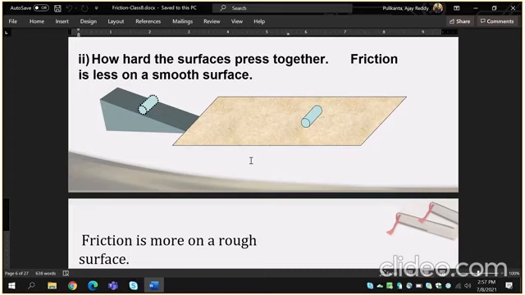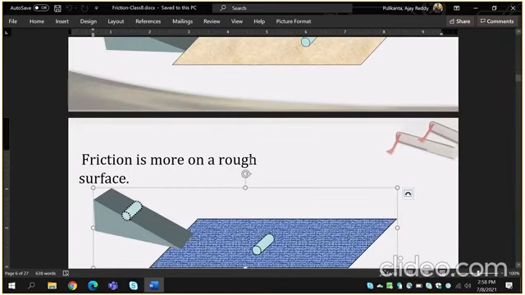Given two examples, children, observe two examples. The object is moving from one place to another place on smooth surfaces, and the object is moving from one place to another place on rough surfaces. Students, observe two diagrams. In which diagram the object is moving fast and the object is moving slow?